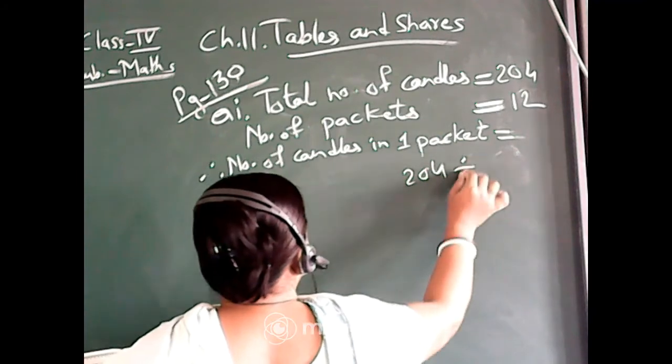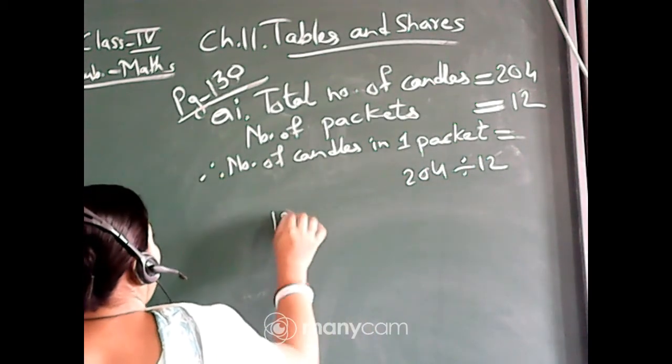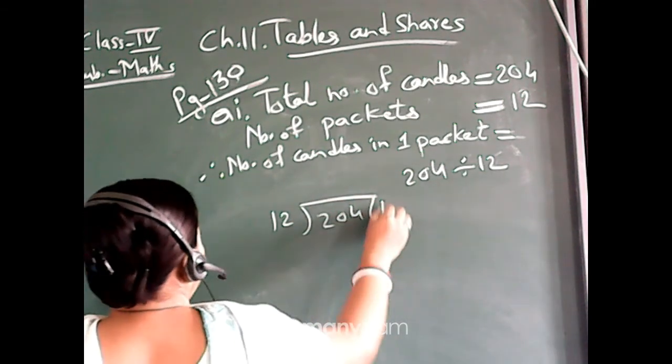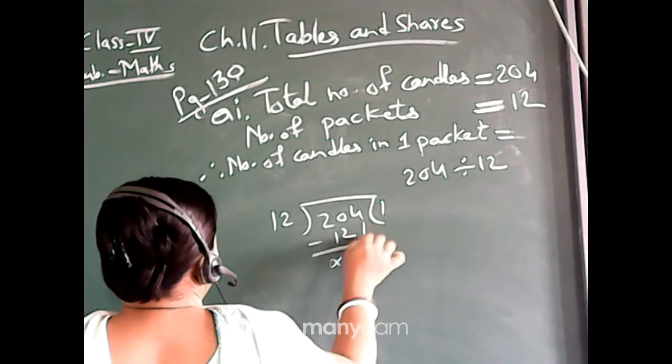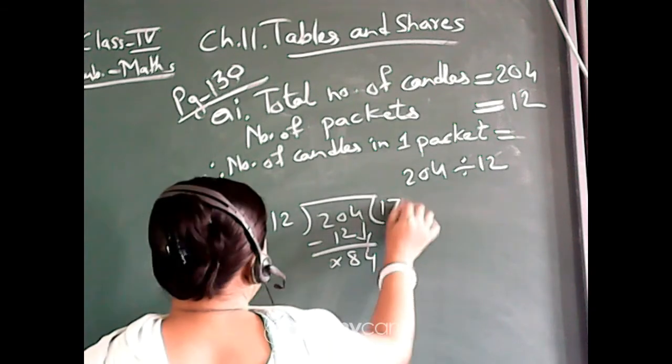So this will be 204 divided by 12. This is B part. Okay, so 12 outside, 204 inside. 1 twelve is 12, subtract, 8. This 4 will come down. 7 twelves are 84.